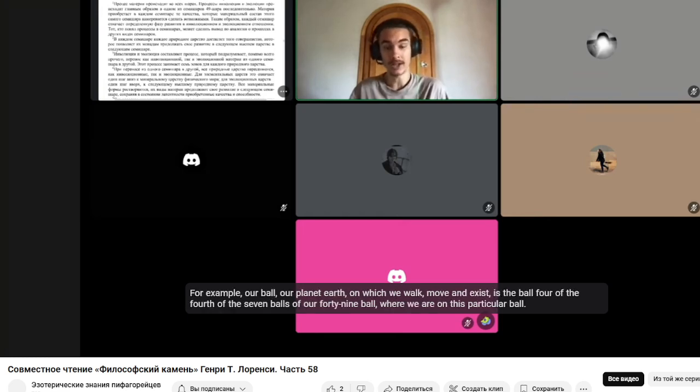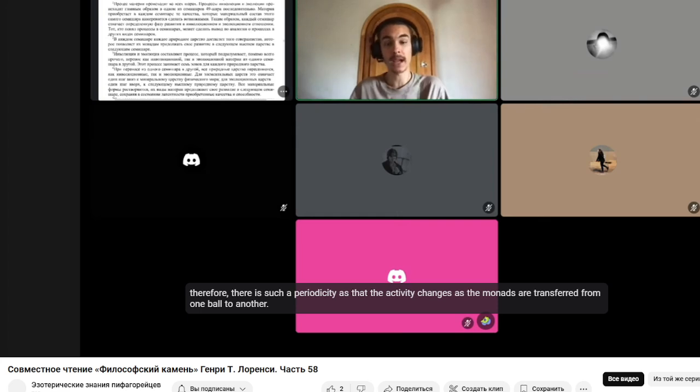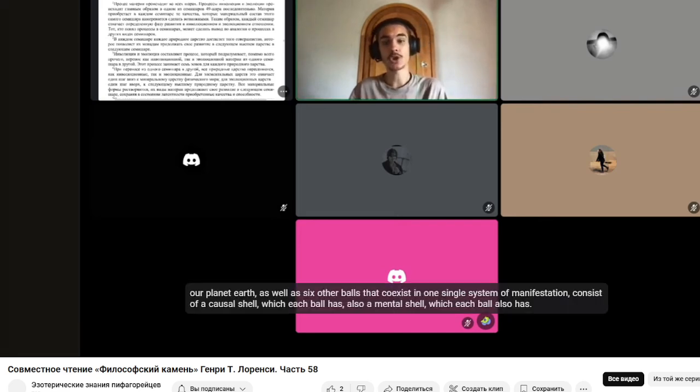For example, our ball, our planet Earth, on which we walk, move, and exist, is ball 4 of the 7 balls of our 49-ball. For one period of time, only one 7-ball is active in the 49-ball, and yet one of the balls of even those 7 balls is more active than the other 6. Therefore, there is such a periodicity, as the activity changes as the monads are transferred from one ball to another.